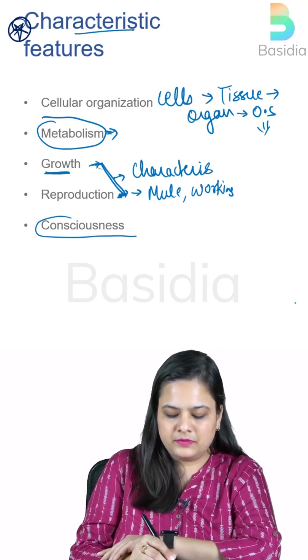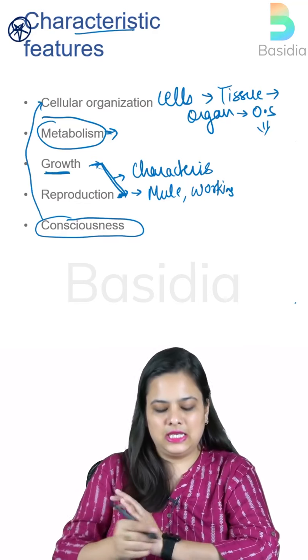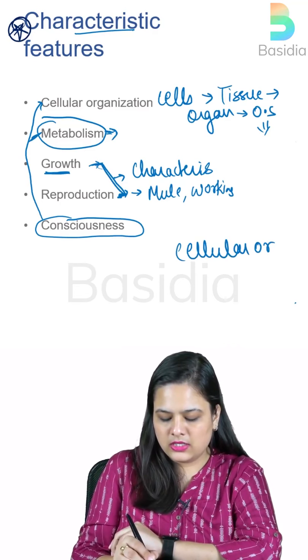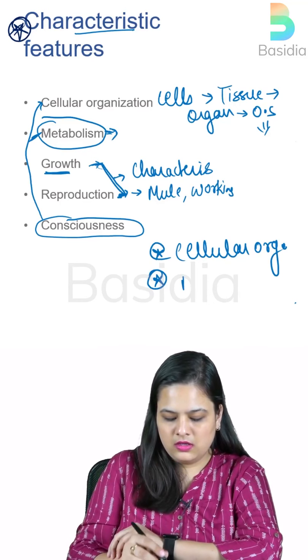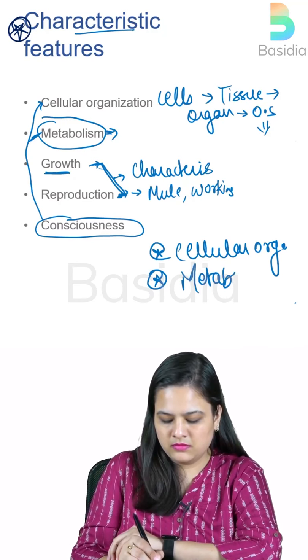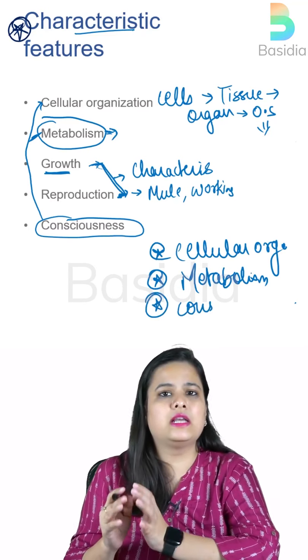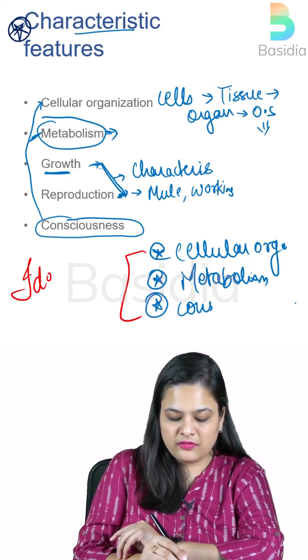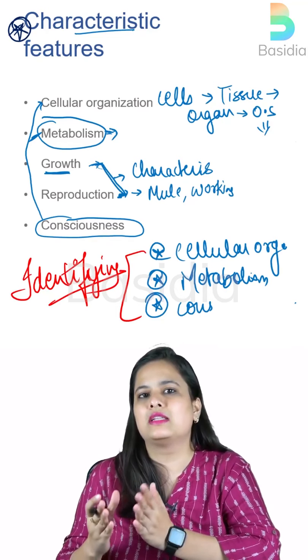Then consciousness. So consciousness and cellular structure are basically, and of course the metabolism. So cellular structure, cellular organization or cellular structure, metabolism, and consciousness. Please take a separate note of these 3 points. Now all these are identifying features. That means in the absence of these, we can never claim that this organism is alive.